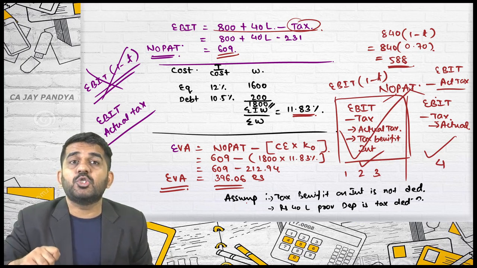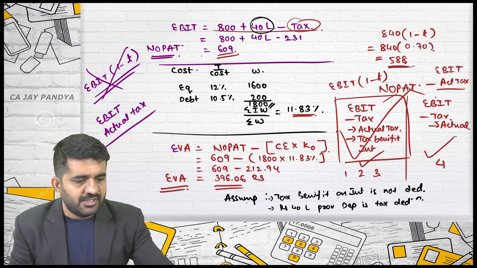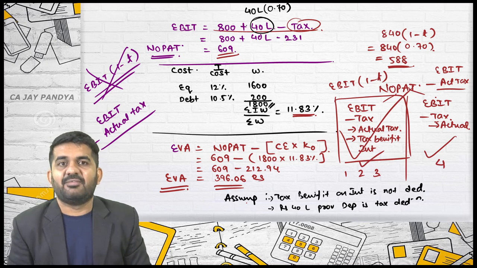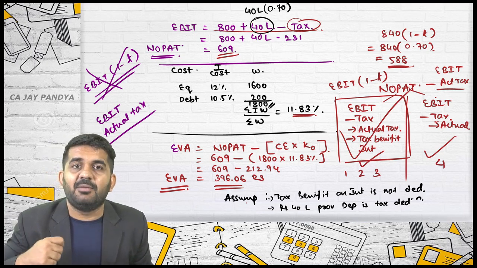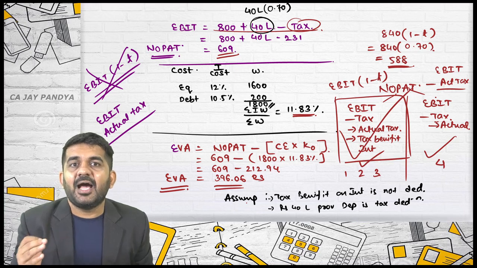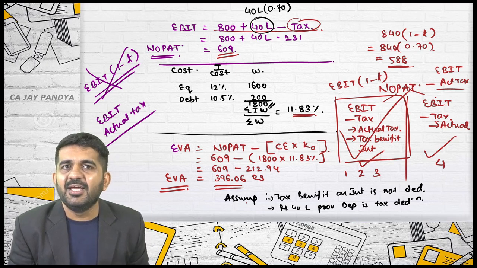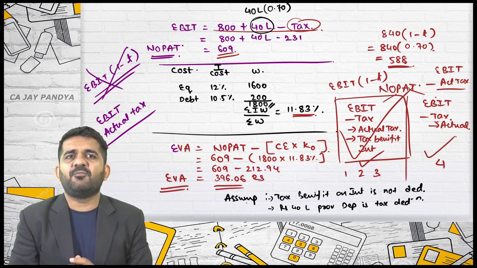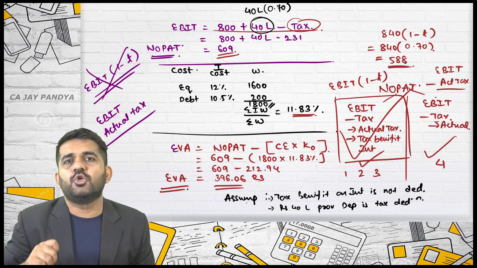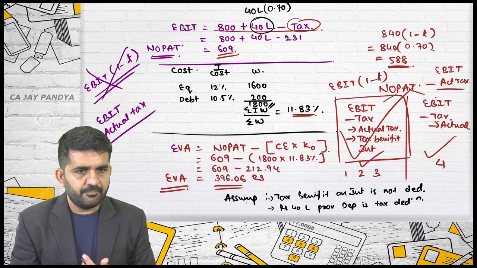Please understand, if it was not tax deductible, then tax on this should be reduced. Then what should be added is 40 lakhs only into 0.70. Instead of 40 lakhs, I will be adding only 28 lakhs. Is it alright? What I am assuming then? I am assuming that the tax will be payable on this particular 40 lakhs. In CA final, everything is about assumption. Whatever assumption you take, the answer should be based upon your assumptions. Is it alright? Okay, sir. Thank you.